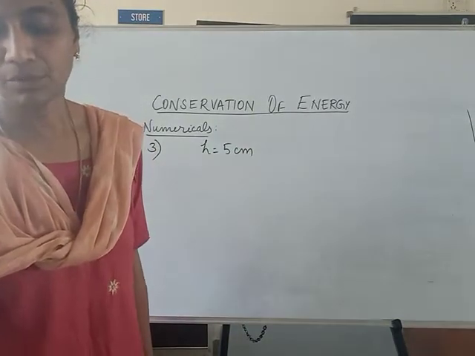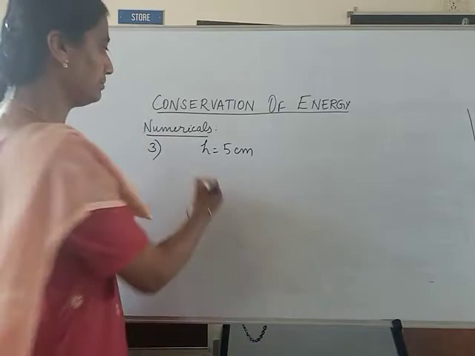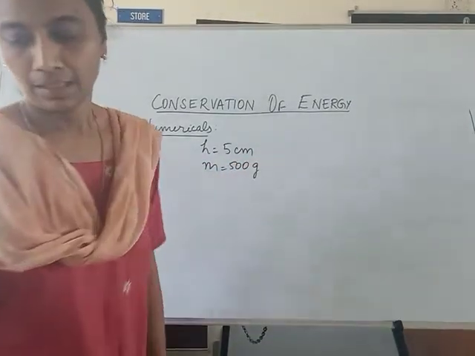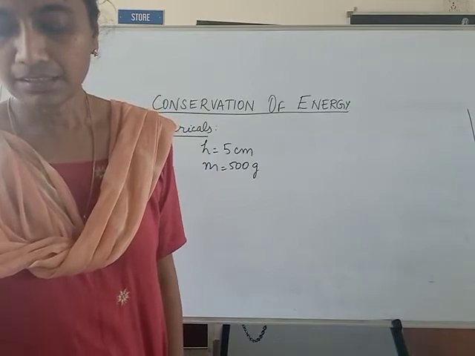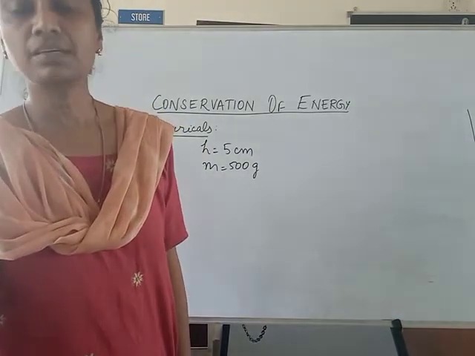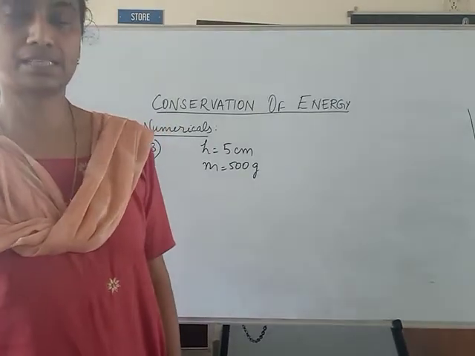If the mass of the bob is 500 gram, and g is 10 meter per second square, find the total energy of the simple pendulum at any instant while oscillating.